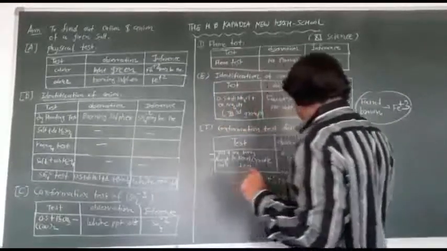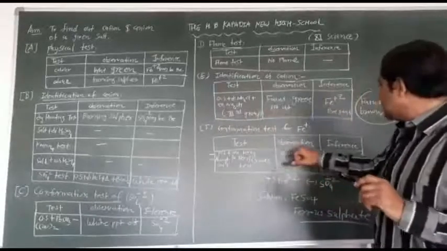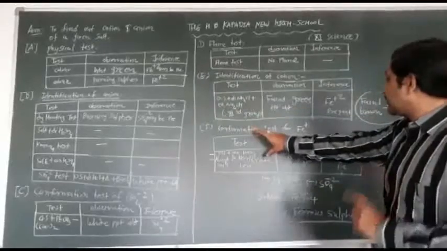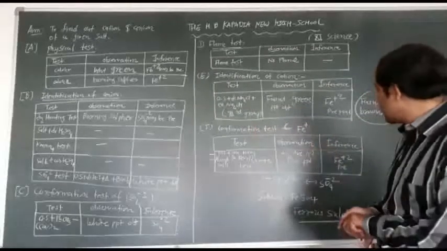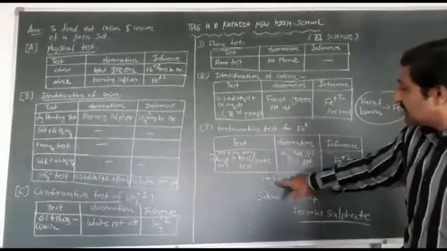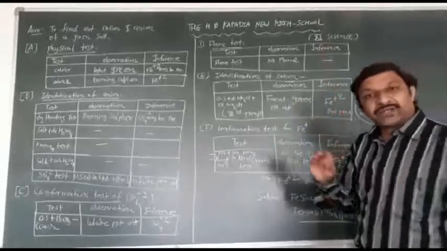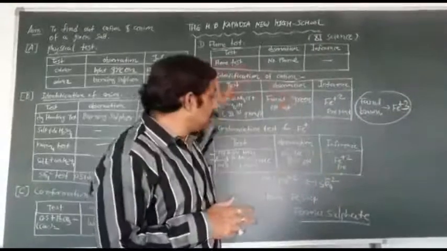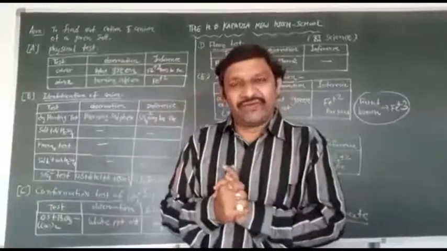Here the dissolved precipitate gives blue precipitate as the confirmation test for Fe+2. So here your positive ion is Fe+2 and negative ion is SO4 minus 2. Clear? Then your solution is ferrous sulfate.